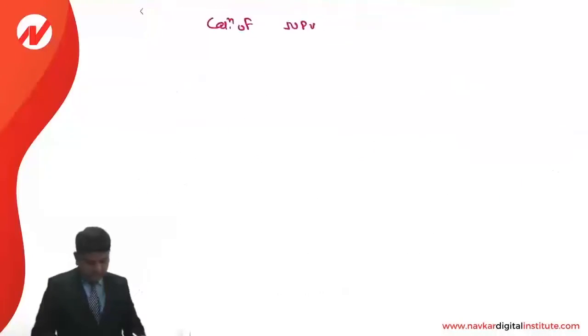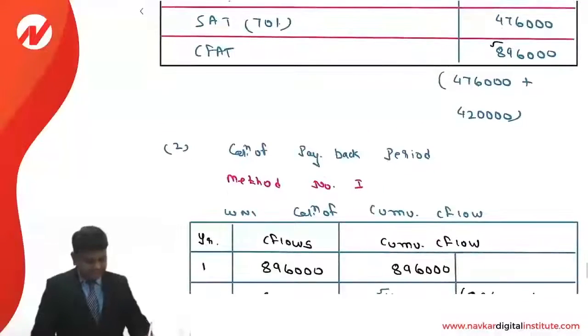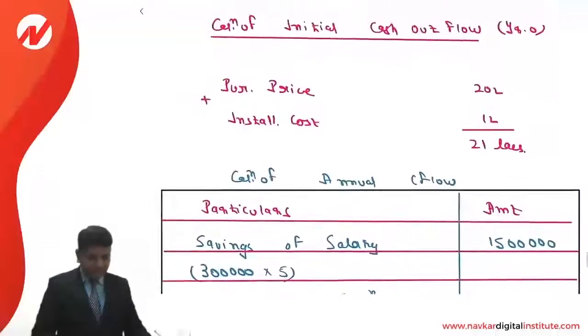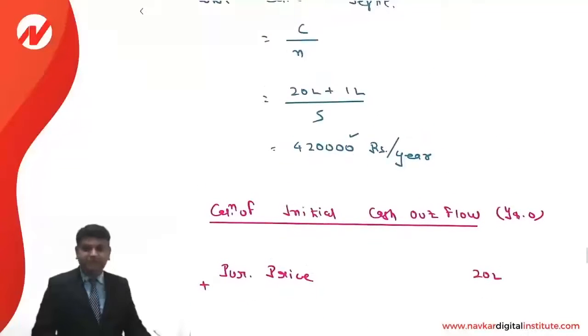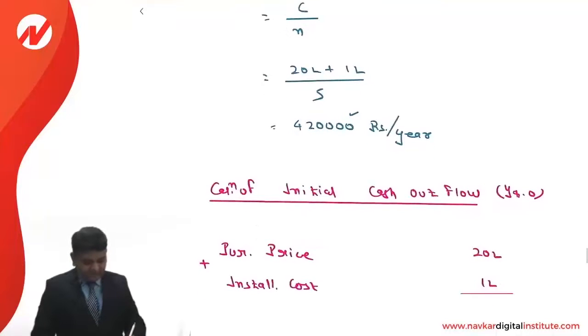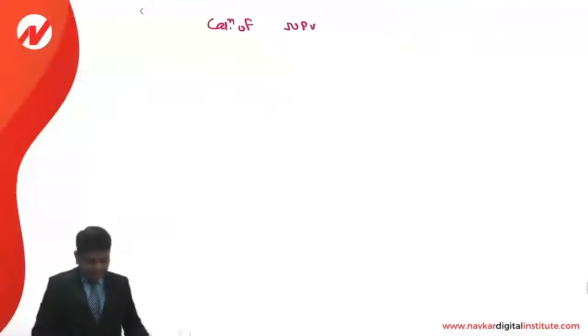So we understand that yearly the cash flow is 8,96,000, from end of year 1 to end of year 5. That is discounted in present value terms, and from that the investment of 21 lakhs will be deducted for the NPV calculation. So I request all of you to write down the answer along with me for NPV calculation.